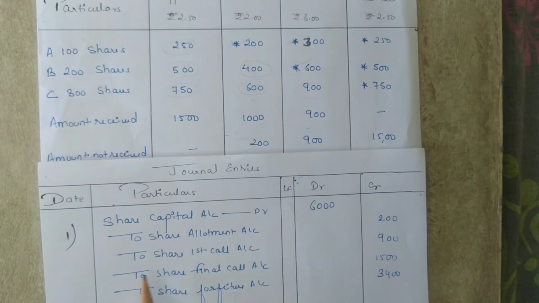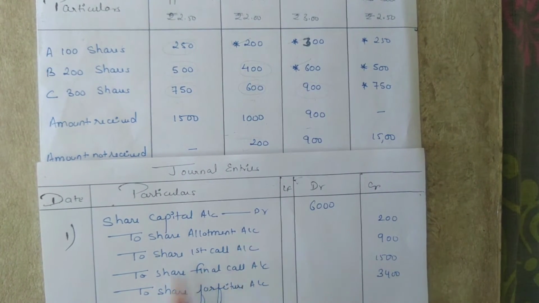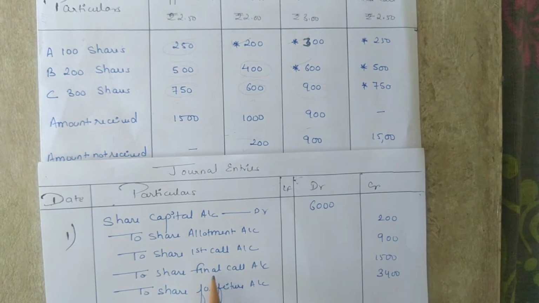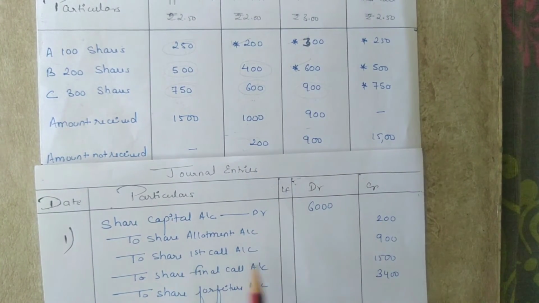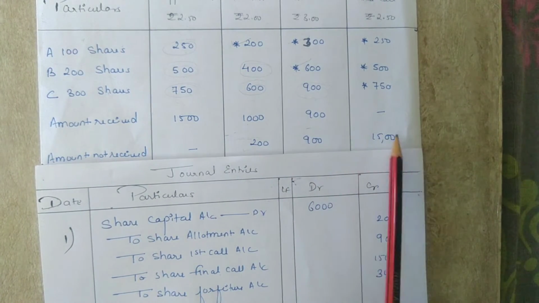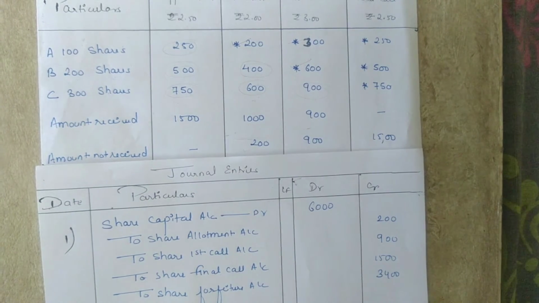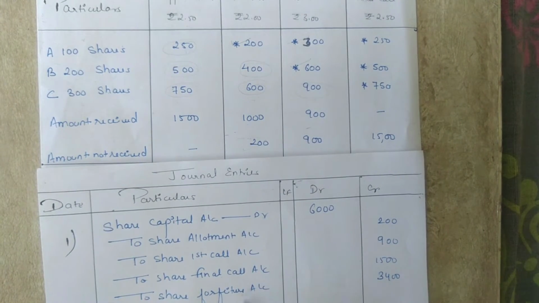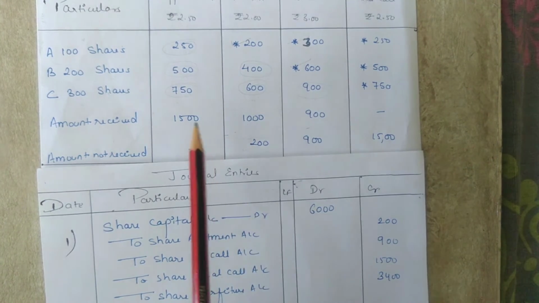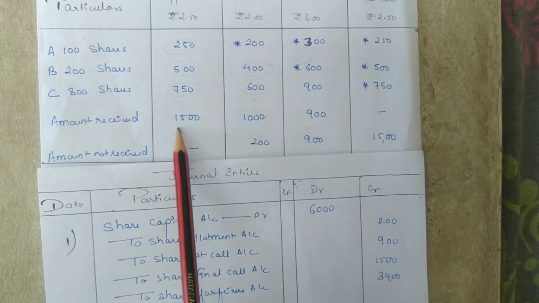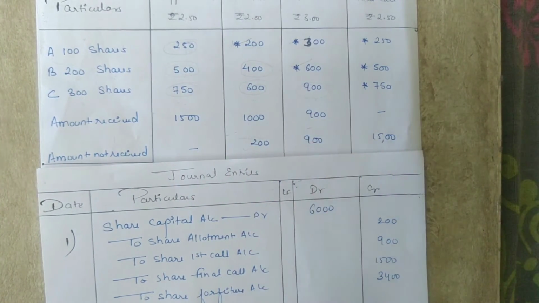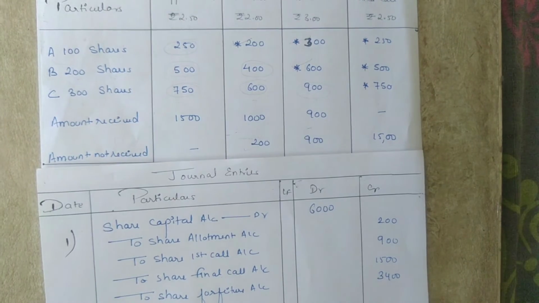Share allotment account, share first call account and share final call account have been credited because the amount on these calls has not been received. So on allotment, 200 is not received. On first call, rupees 900 has not been received. And on final call, rupees 1500 has not been received. And share forfeiture account is credited with the amount actually received on application, allotment and first call. So the total amount is 1500 plus 1000 plus 900, which is equal to 3400.